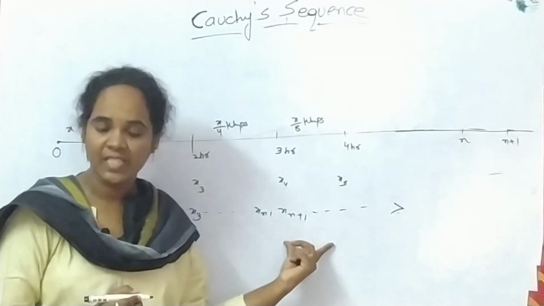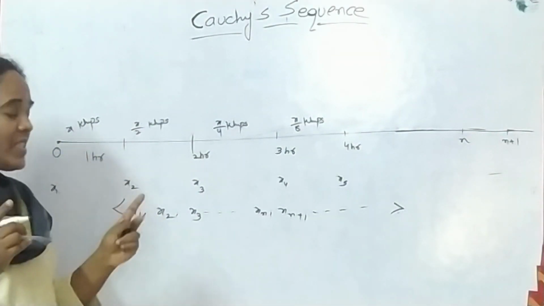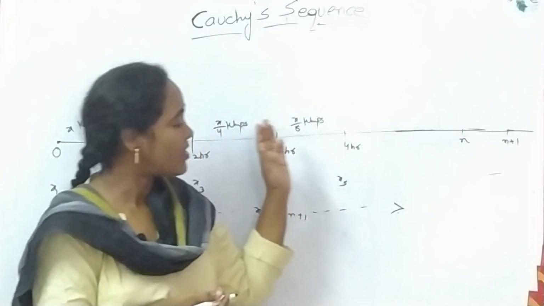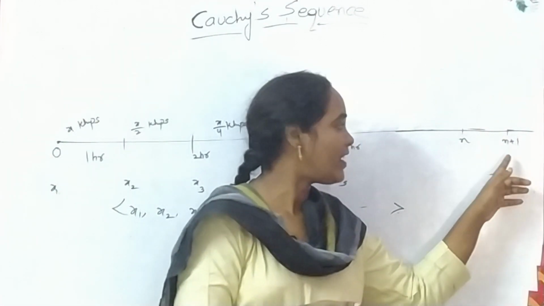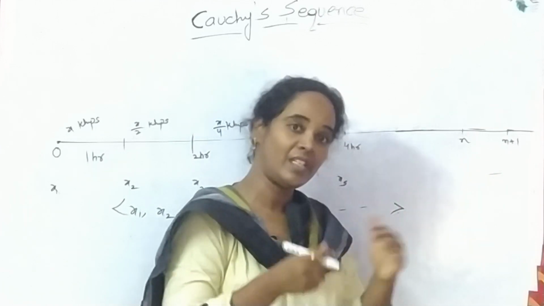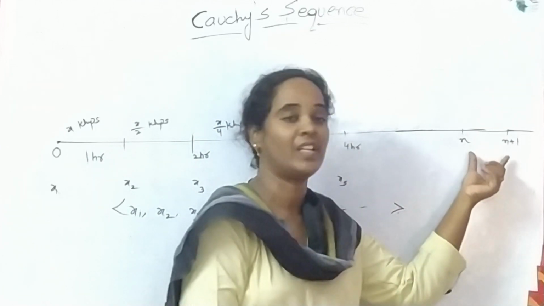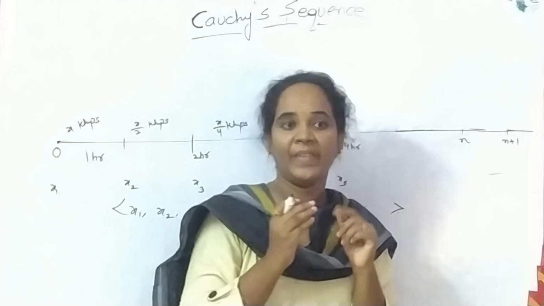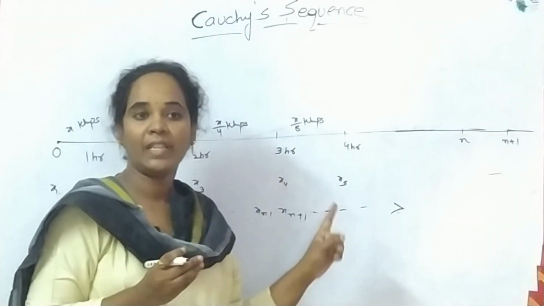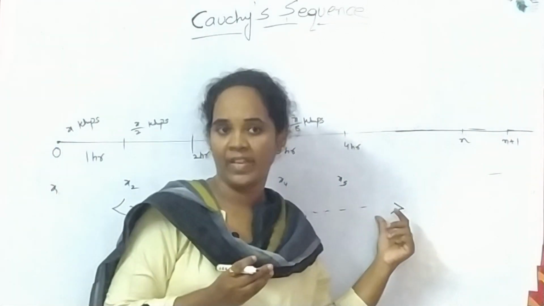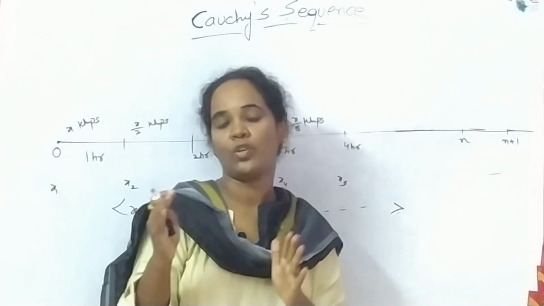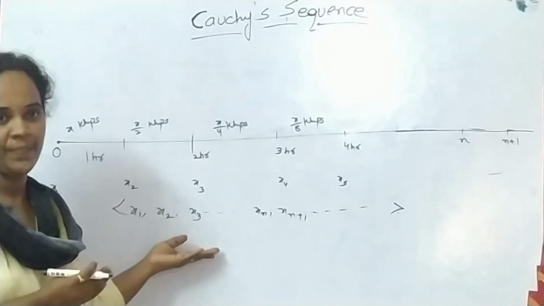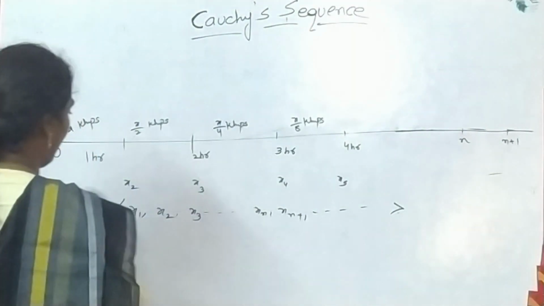A Cauchy's sequence is a sequence whose terms are arbitrarily close to each other as it progresses. Here we can observe that the distance travelled by the traveller between the nth hour and the n plus 1th hour is a negligible value. He travels, but the distance travelled is very negligible. It means these points are coming closer to each other. It is important that all the elements of the sequence after some fixed point come closer to each other. This collection of points forms a Cauchy's sequence. Now I would like to give one more example.